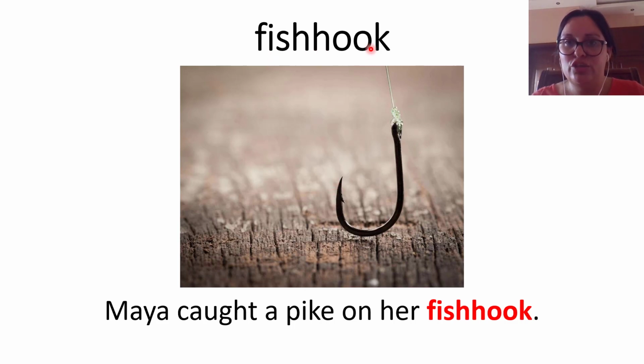But fish hook, this one is what is used to fish. In here, fishermen place a worm to attract and to catch fish. Maya caught a pike on her fish hook. This is a fish hook.